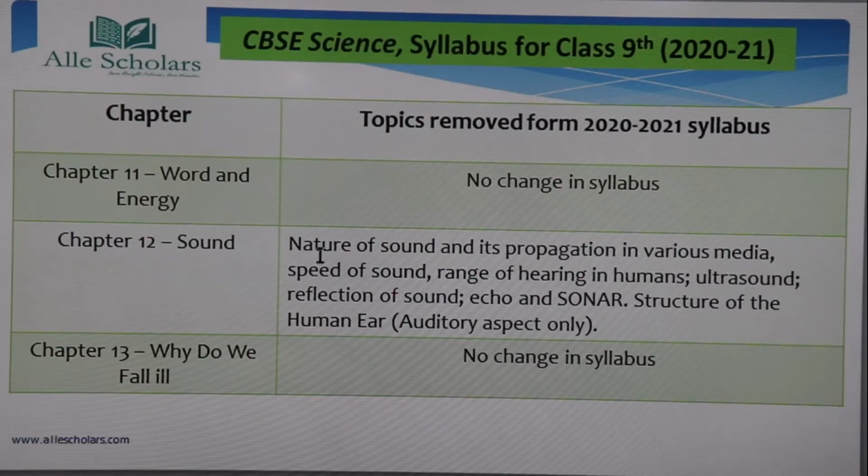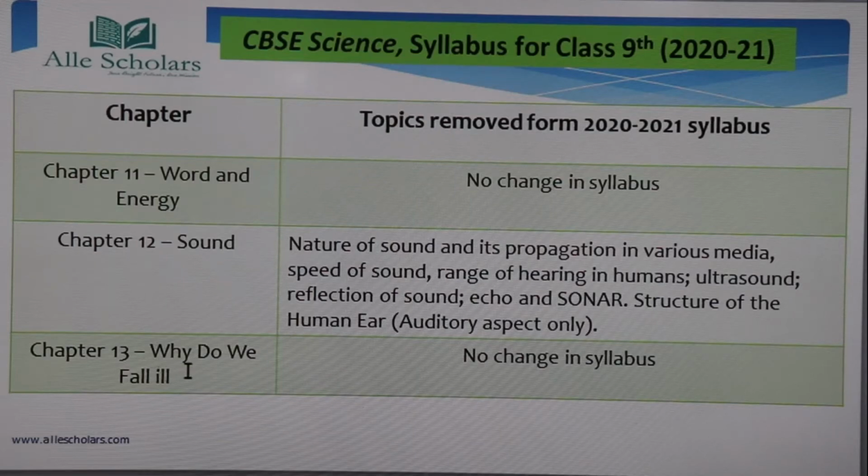Nature of sound and propagation in various media, speed of sound, range of hearing in humans, ultrasound, reflection of sound, echo, sonar, structure of human ear, auditory aspects only, these have been deleted. So many of the topics from this chapter have been deleted. In fact, you can say that sound has been deleted almost. Okay, so just note down about chapter 12, sound.